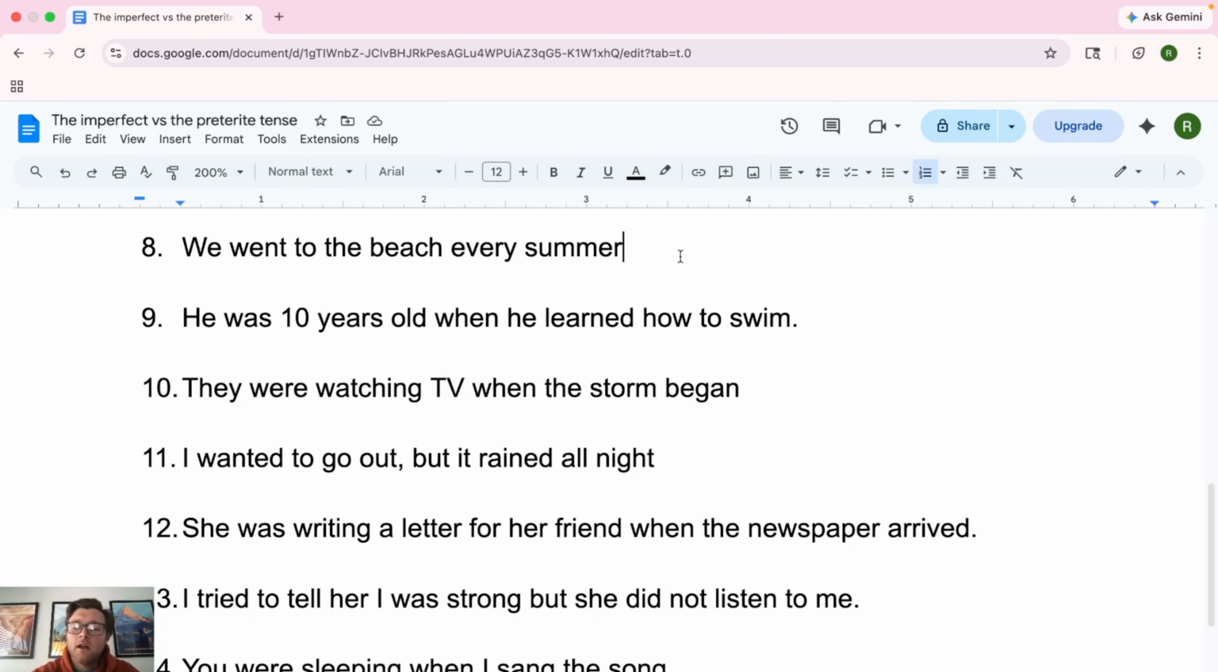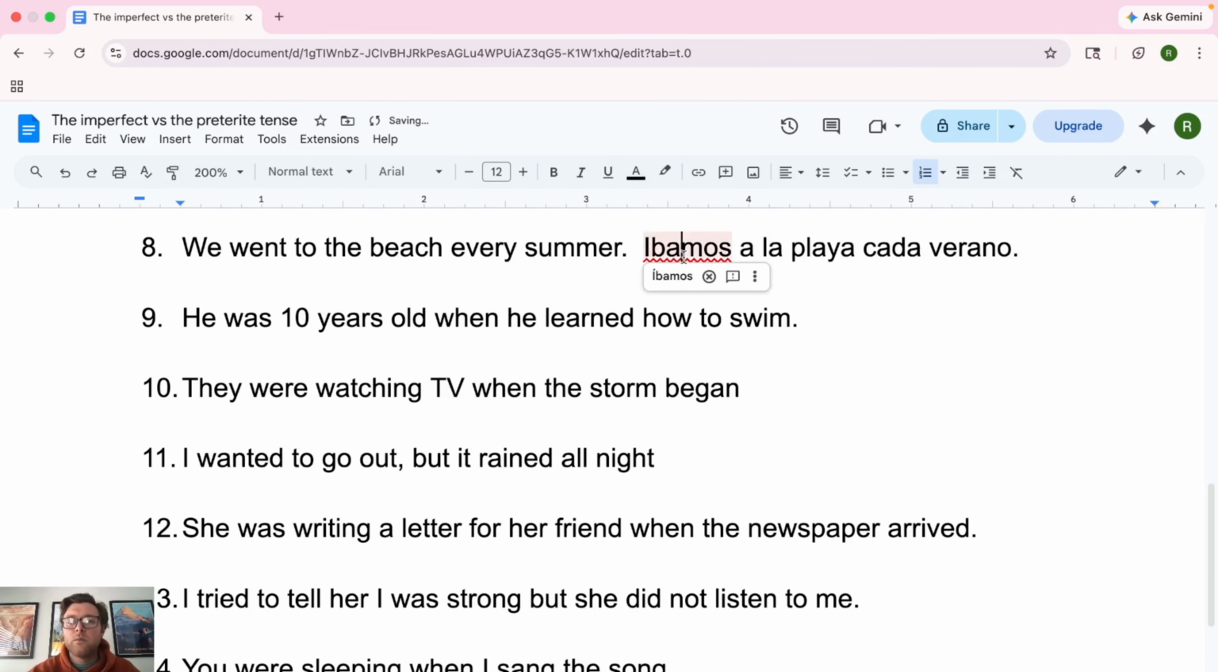All right. Número 8, number 8. We went to the beach every summer. Okay, so the kind of telltale for this one is every summer. So it shows continuation. All right, which one shows continuation? The imperfect. We went, this is one of our irregulars in the imperfect. It is ir in the past tense, so it's going to be íbamos a la playa cada verano.